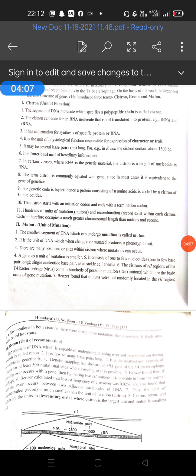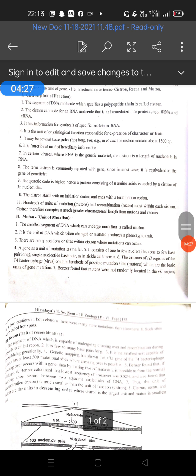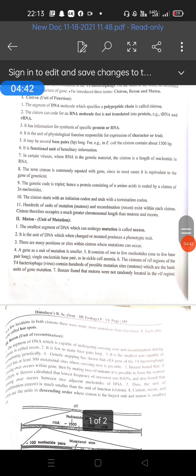The cistron starts with an initiation codon, which is AUG, and ends with a termination codon, which may be UAA, UAG, or UGA. Hundreds of units of mutation, the mutons, and units of recombination, the recons, exist within each cistron. The cistron is the longest polypeptide-coding fragment and therefore occupies a much greater chromosomal length than the muton and recon.